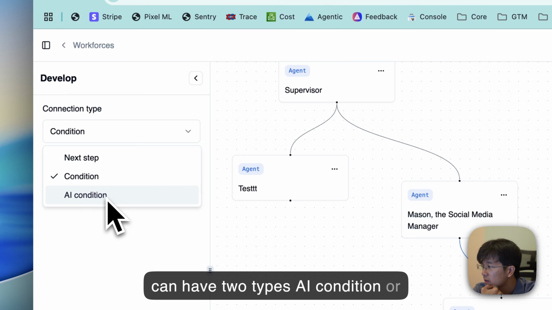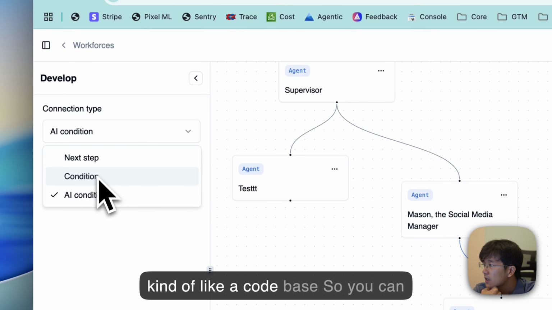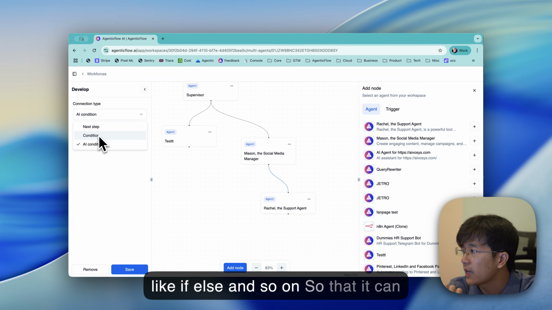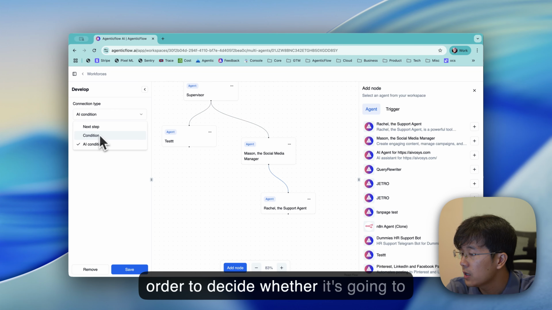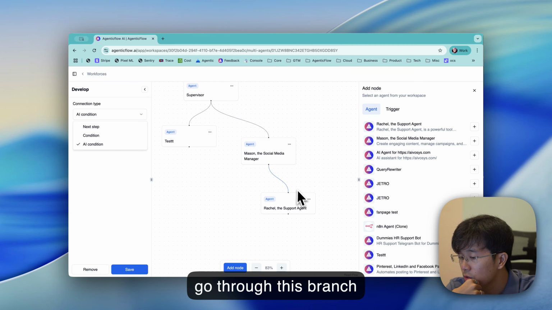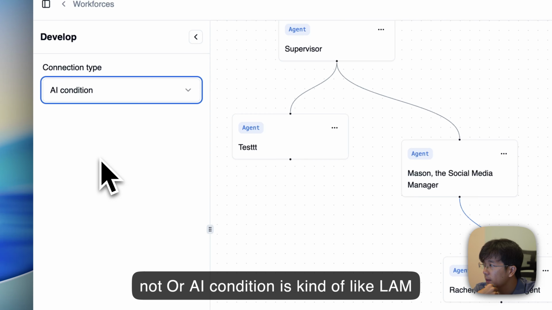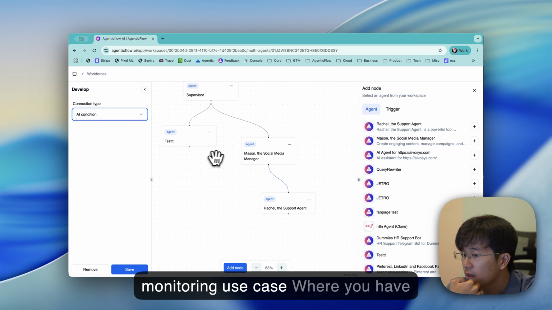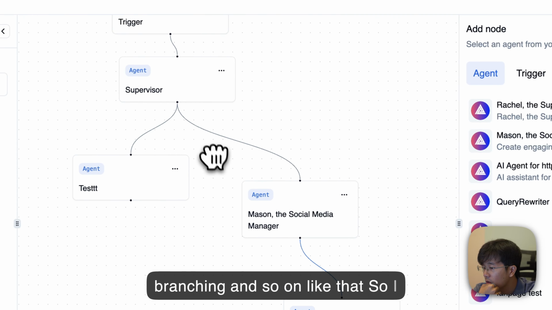It can have two types, an AI condition or a normal condition. The normal condition is kind of code based, so you can do if, else, and so on, so that it can refer to some of the variables in order to decide whether it's going to go through this branch or not. Or the AI condition is kind of like an LLM monitoring use case, where you have the agent that's going to do the branching and so on.